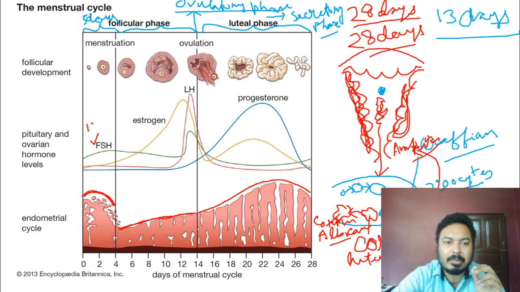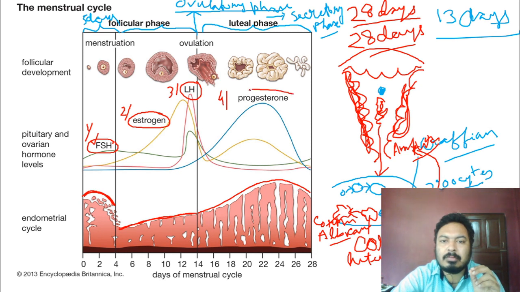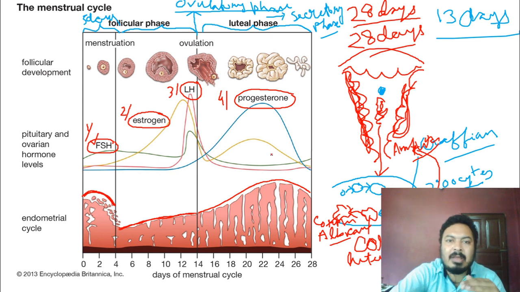Number 1 is the FSH. Number 2 is the estrogen. Number 3 is the LH. And number 4 is the progesterone. Okay, so these 4 hormones are very important for the menstrual cycle.